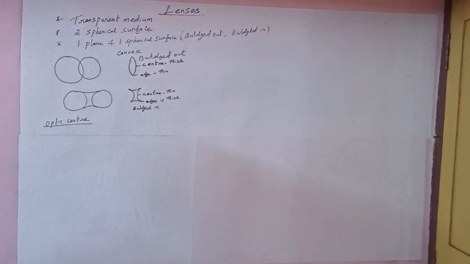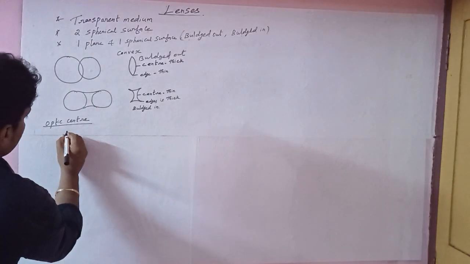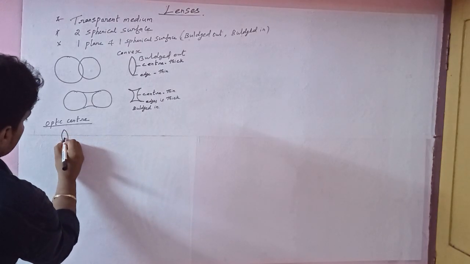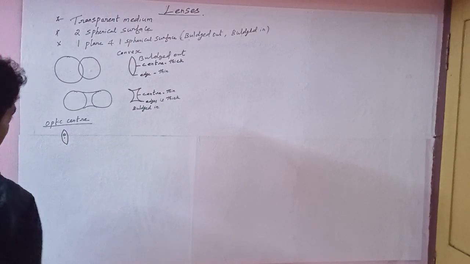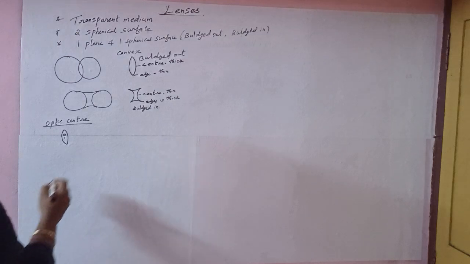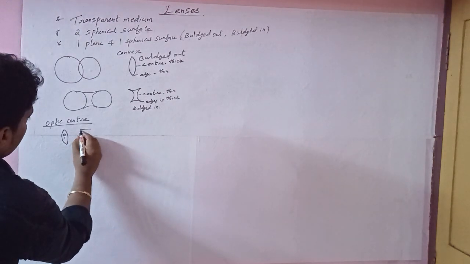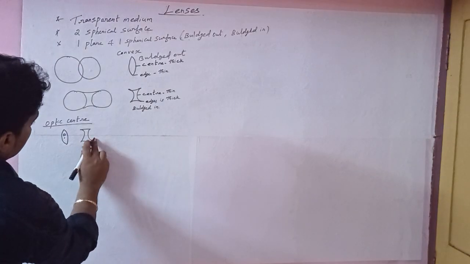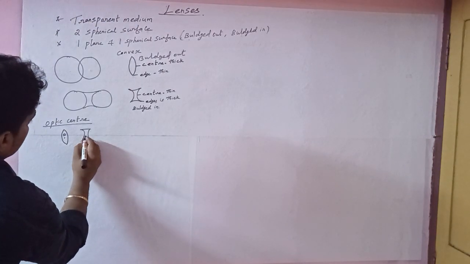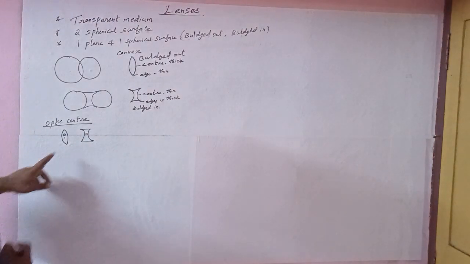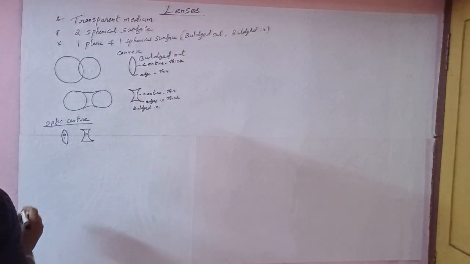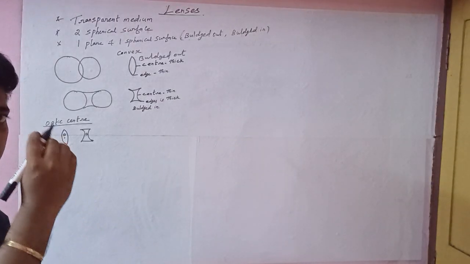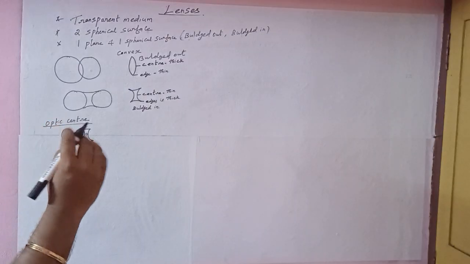Next we have to study the important characteristics. Optic center. What is the optic center? For example, this is a convex lens. The center point is called the optic center. If anyone asks what type of lens this is, this is a concave lens. The center point is called the optic center. If you consider any other type of lens, the center point is called the optic center.